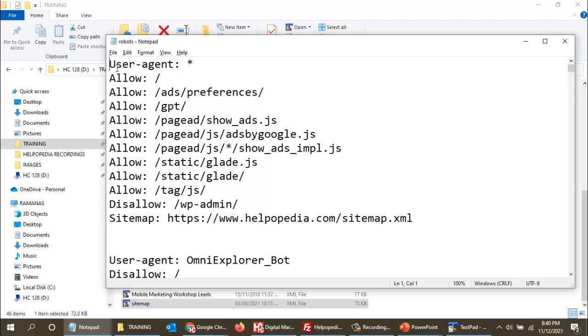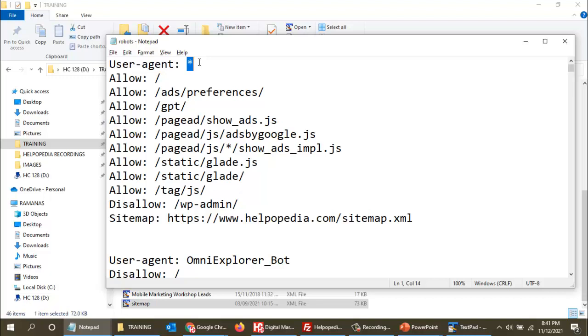It will read the first line, user agent star. Star means it applies to all search engines. All the search engine bots will function the same way. Googlebot will come to the website and crawl all the content.